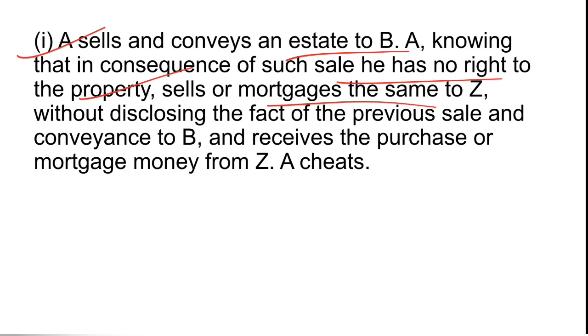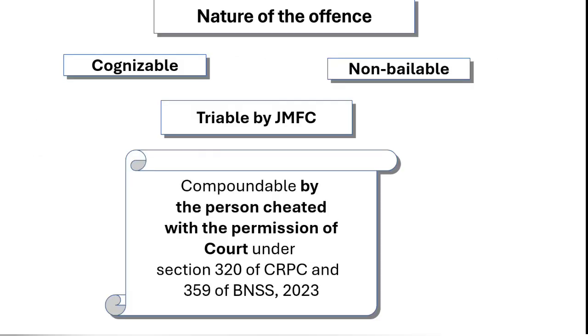So even earlier he was not entitled to sell, because he did not have any right, and then he conveyed it to B, then again sold or mortgaged it to Z. So the fraud, the cheating, has been committed with two people here. This is clearly a cheating case. I hope these illustrations given under section 415 of IPC and 318 of BNS helped you in understanding the practical cases of cheating. The nature of offence is that it is a cognizable offence and it is non-bailable.